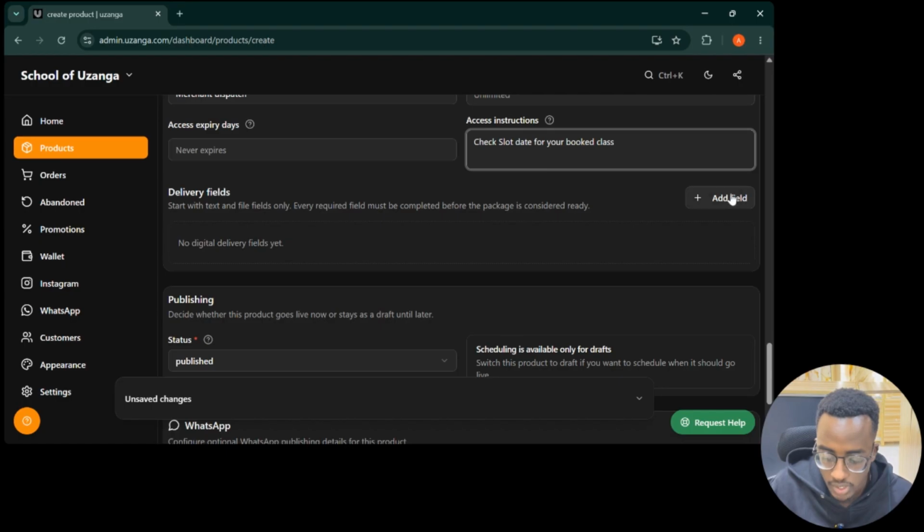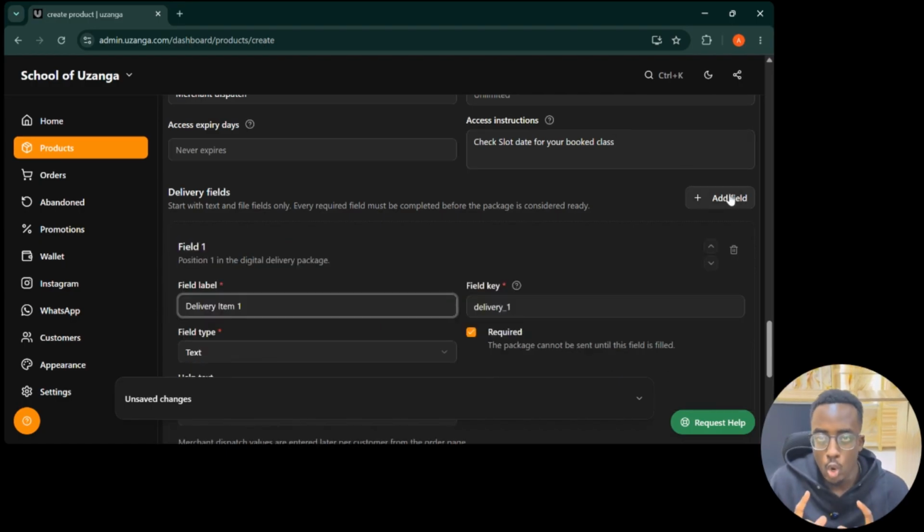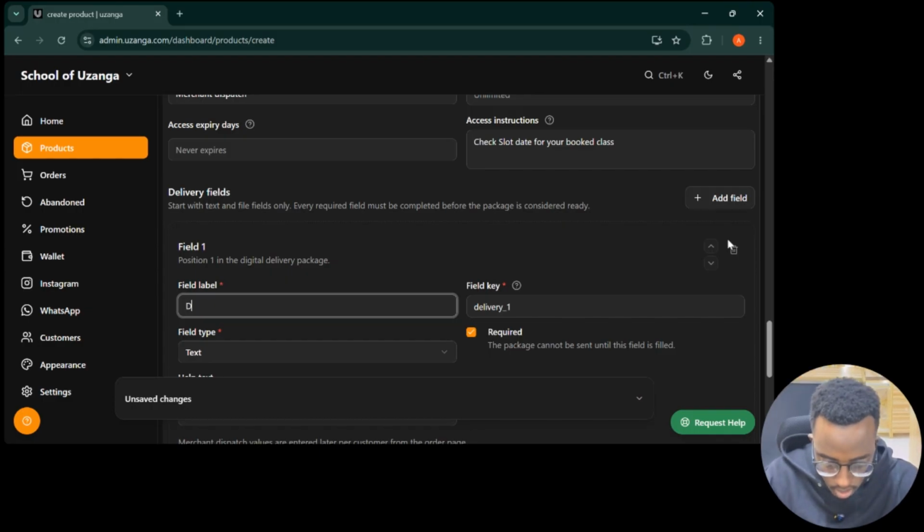Now these are the delivery fields. This is where we define what we want to be entering each time someone buys on our website. So let me explain. Let me do it so that you can get. So here we're going to say, let's say class, date of class. Okay, field key, we just put the same.